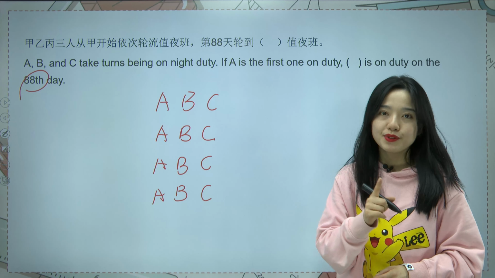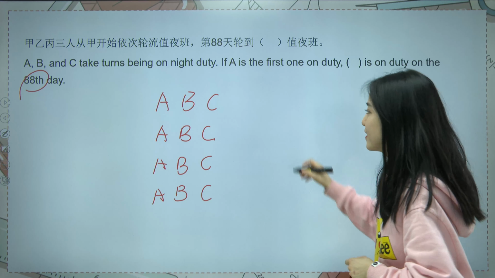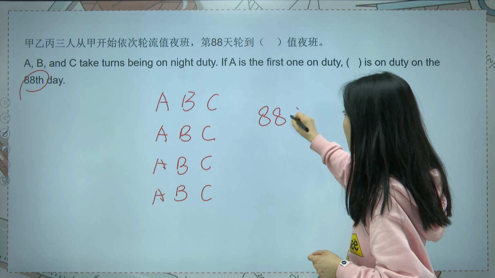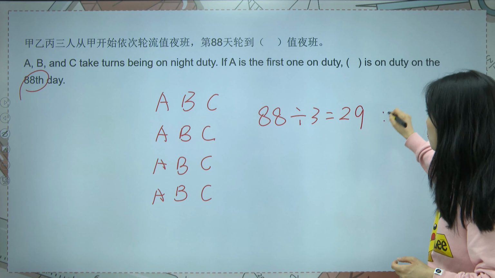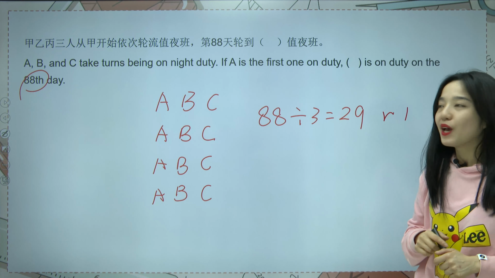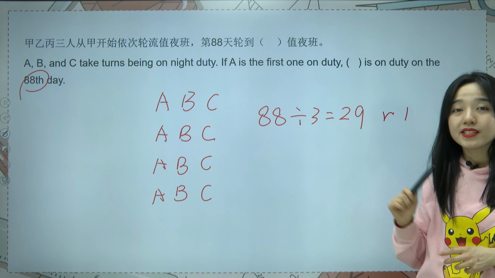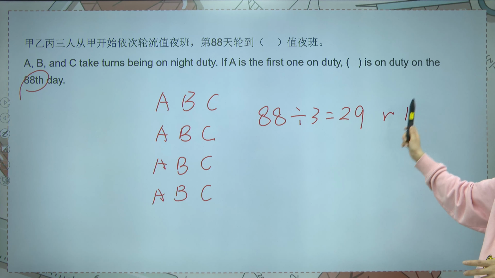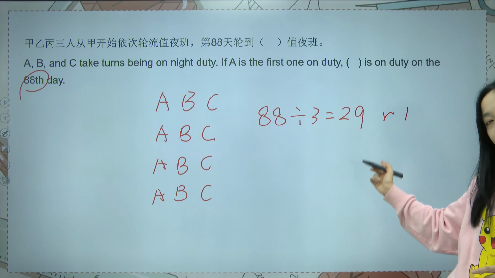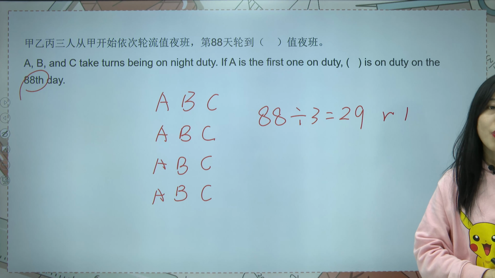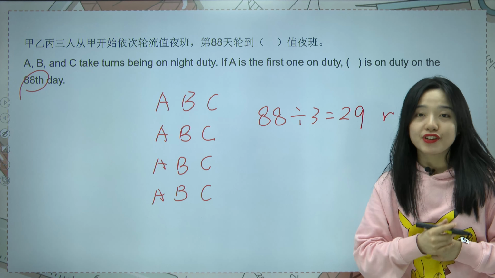So we want to know, in the 88 days, how many cycles can we find? We just need to divide 88 by 3, equals 29, remaining 1. So we can see, we got 29 full cycles, or complete cycles here, and then still have 1 more day left. We can find our target in the next cycle, aka the 30th cycle.